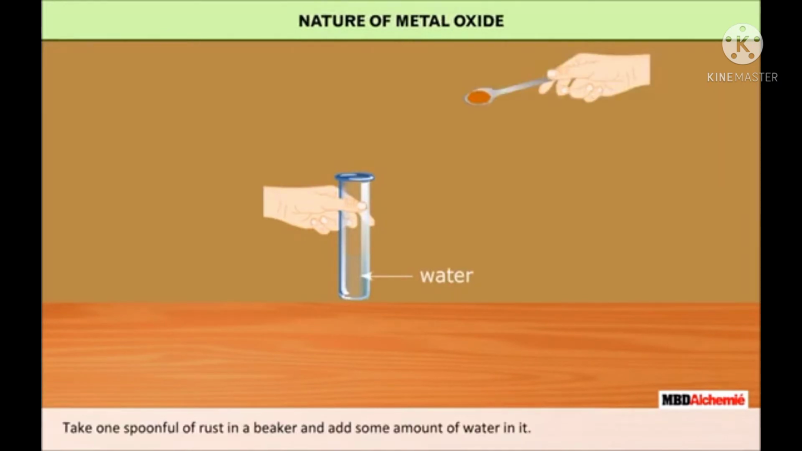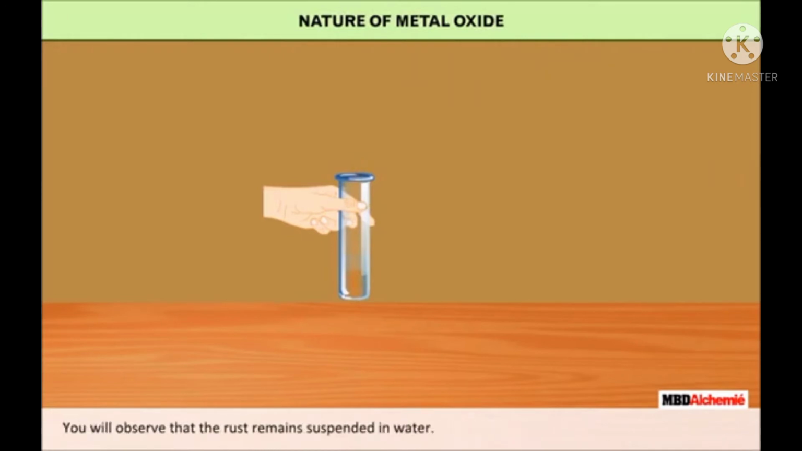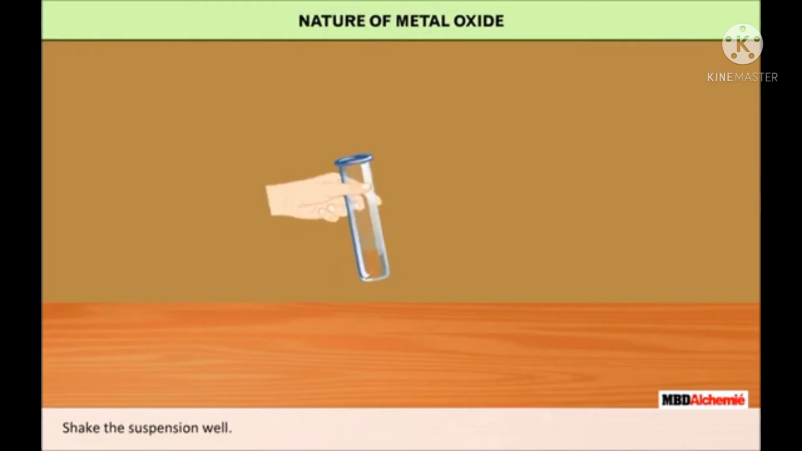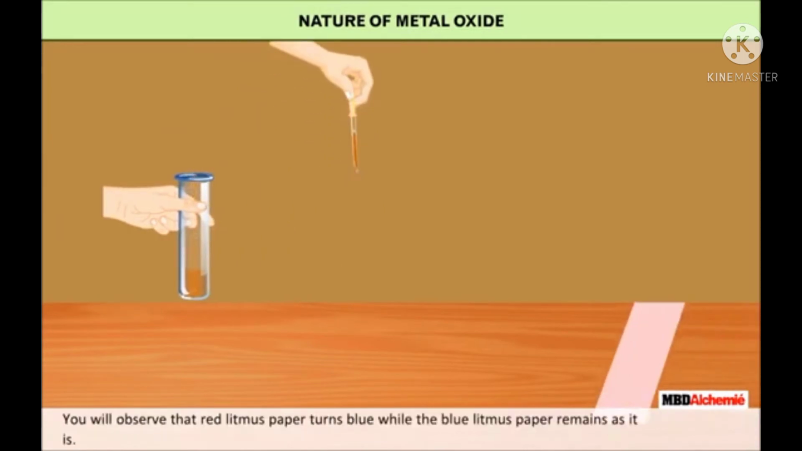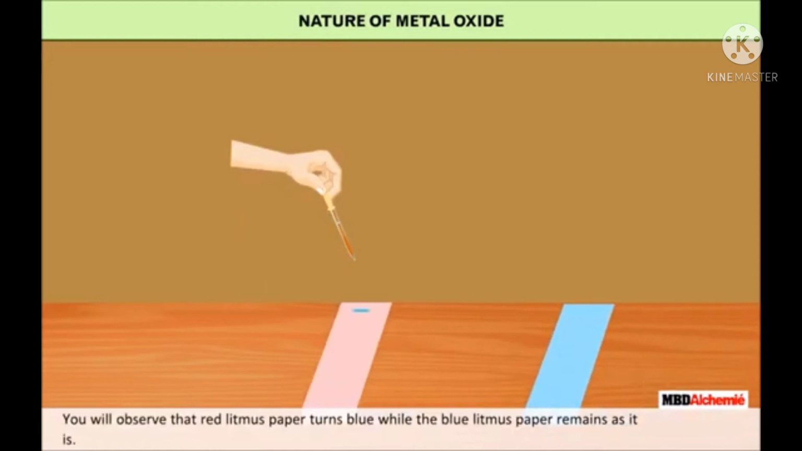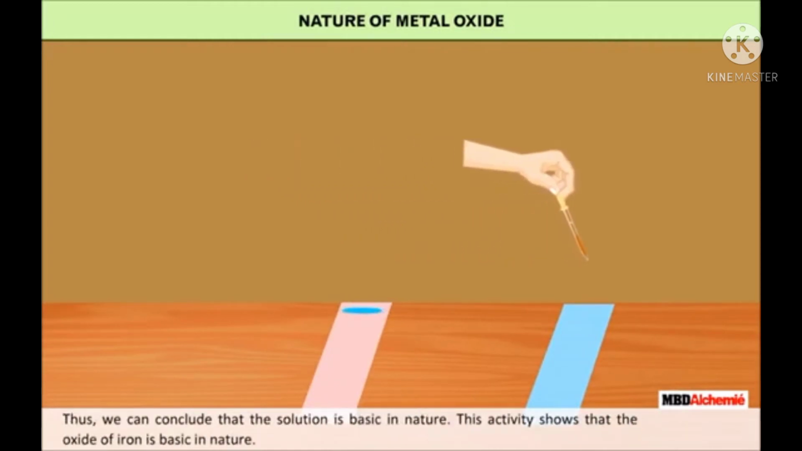Nature of metal oxide. Take 1 spoonful of rust in a beaker and add some amount of water to it. You will observe that the rust remains suspended in water. Shake the suspension well. Now test the solution with red and blue litmus paper. You will observe that the red litmus paper turns blue while the blue litmus paper remains as it is. Thus we can conclude that the solution is basic in nature, and this activity shows that oxide of iron is basic in nature.